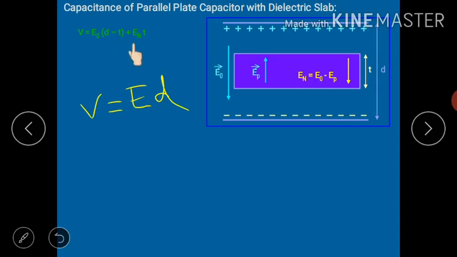Plus one more electric field, which is inside the dielectric slab, and that is En. The thickness of the dielectric slab is T, so here you will have En into T. That's why we have used this formula, but the expression goes like this because we are talking here about two electric fields. So I think this is clear.